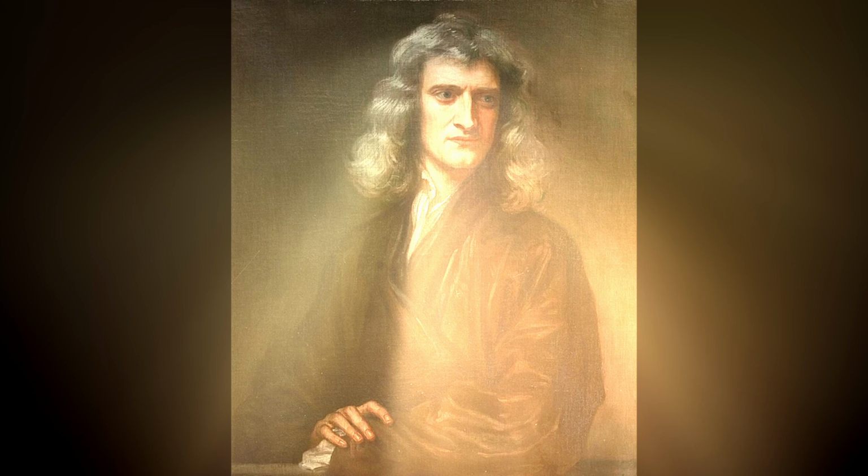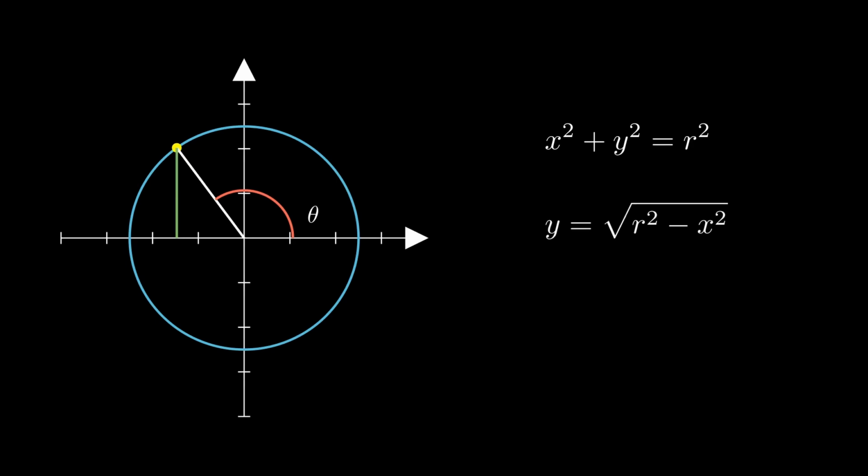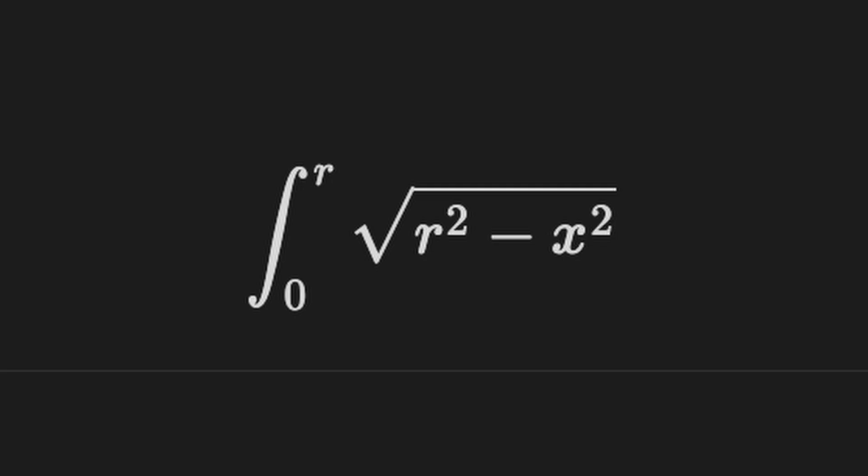So far, we've pretty much been gambling. If only there was a way to calculate the area of a curve directly. So given any circle, we know its equation: x squared plus y squared is equal to r squared. Now we can rewrite this to get y in terms of x, and upon integrating this, we get the area of the circle. But the issue is we cannot solve this exactly without using a symbolic solution.